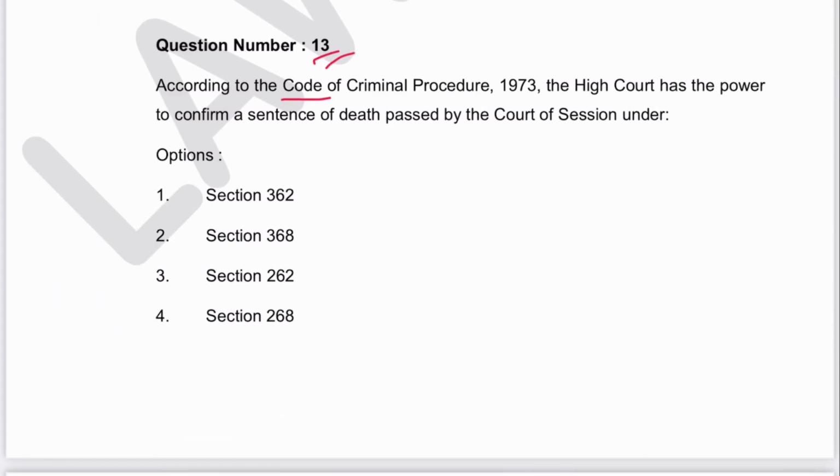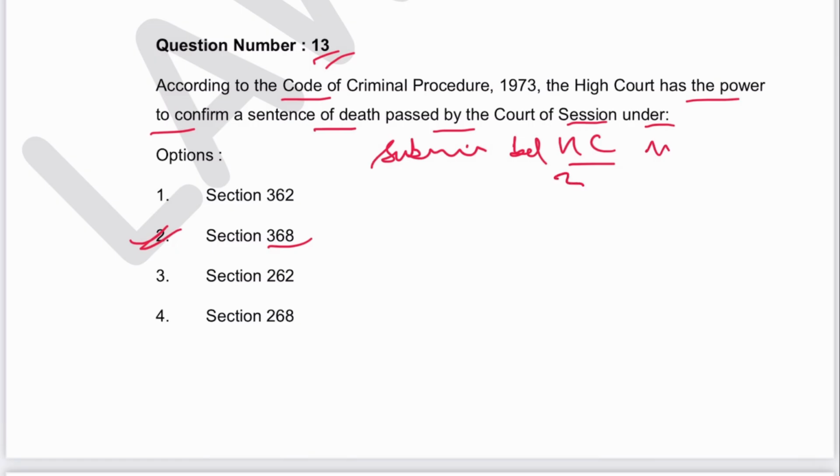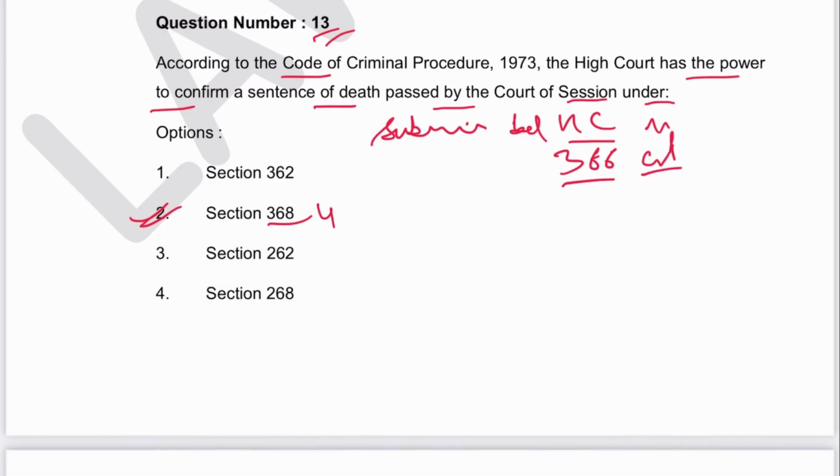Next is 13. According to CRPC, the High Court has power to confirm sentence of death passed by the Court of Session under section... Power of confirmation is provided in section 368. 2 is the answer. Where will the submission be made? Submission before High Court for confirmation of sentence of death, that is in section 366 CRPC. Now section 368 has become 409 and obviously section 366 has become 407 in Bharatiya Nagarik Suraksha Sanhita.